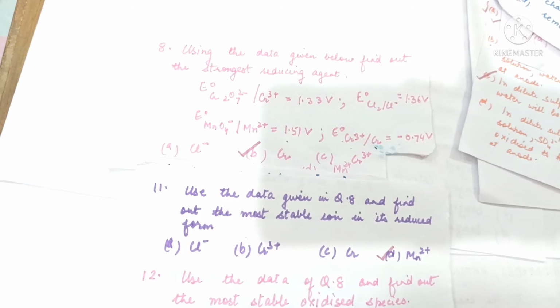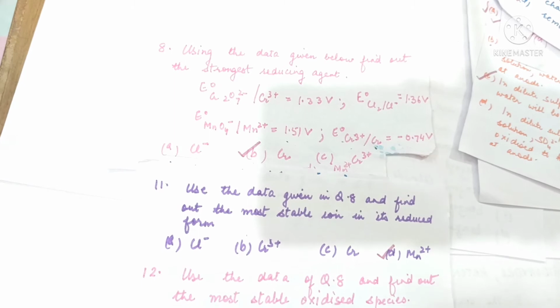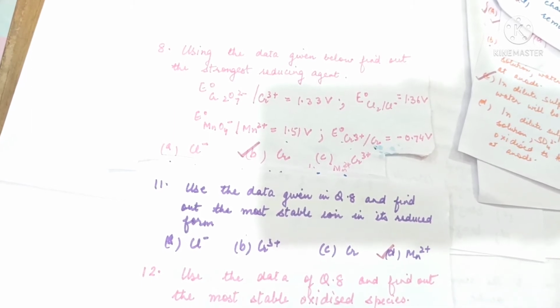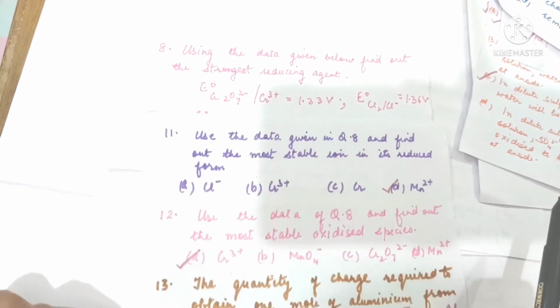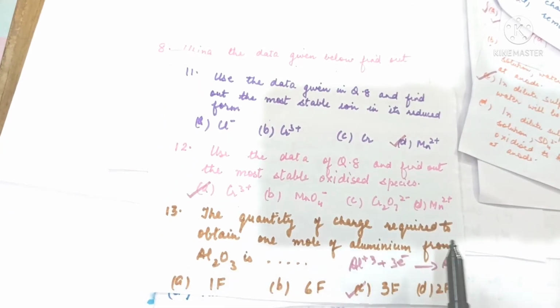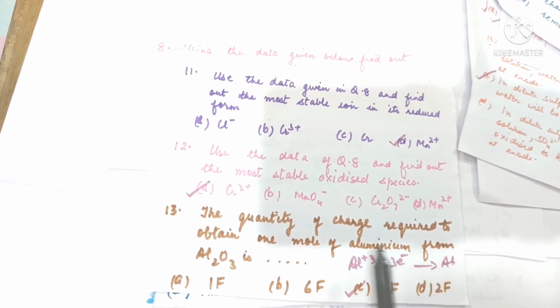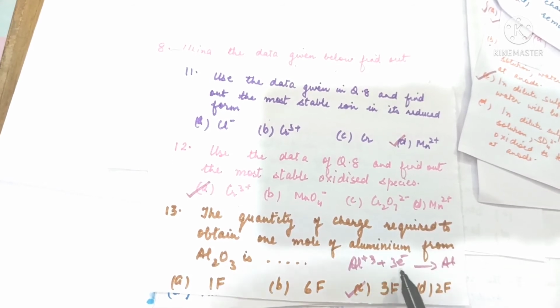So chromium ion will be the most stable oxidized species out of these 4 because it has the greatest tendency to act as a reducing agent. Next question. The quantity of charge required to obtain 1 mole of aluminium from alumina is, as you can see in this equation, aluminium ions gain 3 electrons to form aluminium. So 1 mole of electrons carries 1 Faraday charge, so 3 moles will carry 3 Faraday charge. So option C is the correct answer.